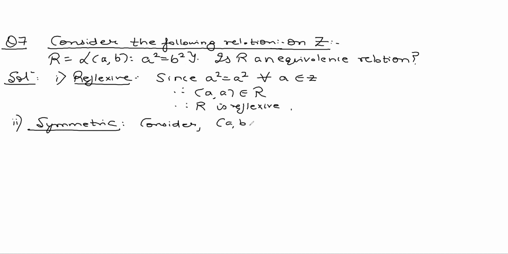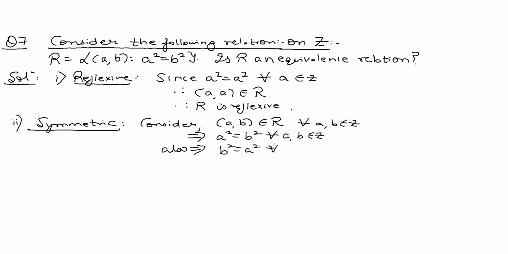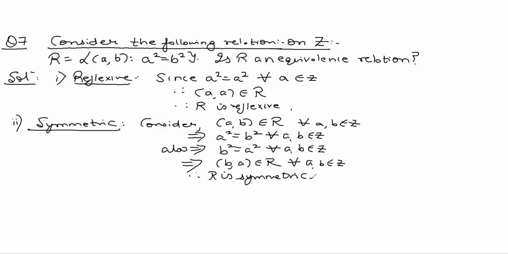Consider A comma B belongs to R, which implies A square is equal to B square, which also implies that B square is equal to A square, which implies B comma A also belongs to R. Therefore, R is symmetric.